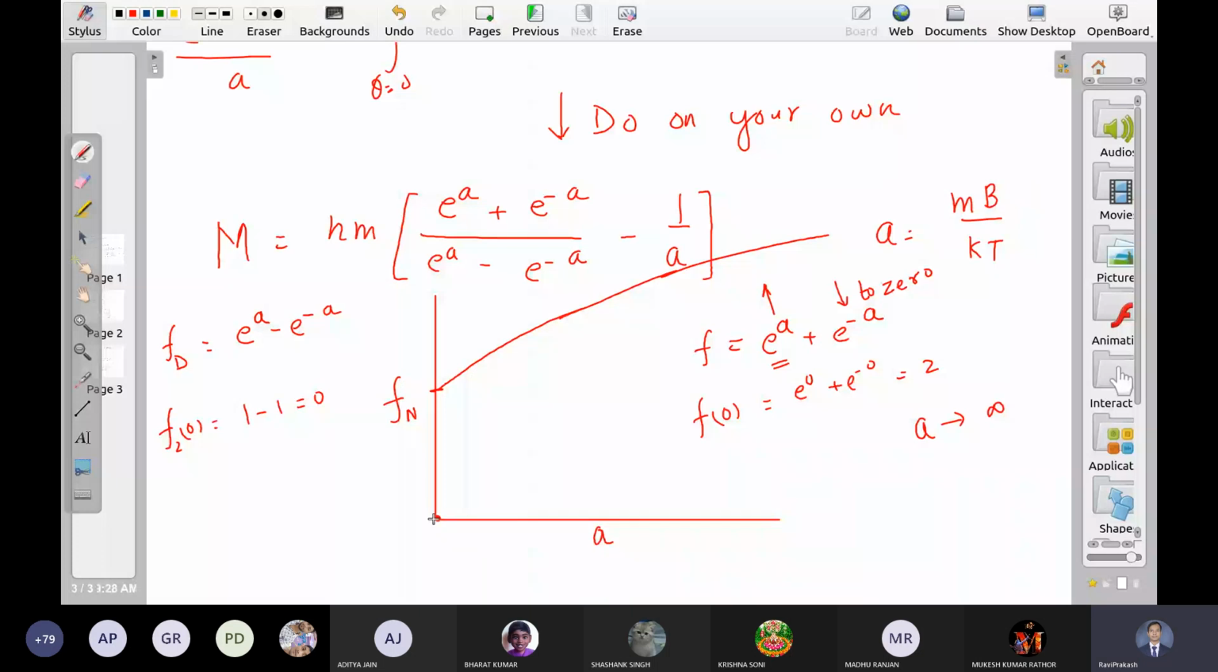And if you keep on increasing, let us say a tends to infinity limit. Now, this term is increasing. This term is decreasing, right? So what is their net effect? First term is going towards infinity. Second term is approaching 0. So this term is very close to 0, right side term. Left side term is approaching infinity. So in a tends to infinity limit, this is close to exponential a only. So this also has the same behavior. Only thing, it starts from 0.